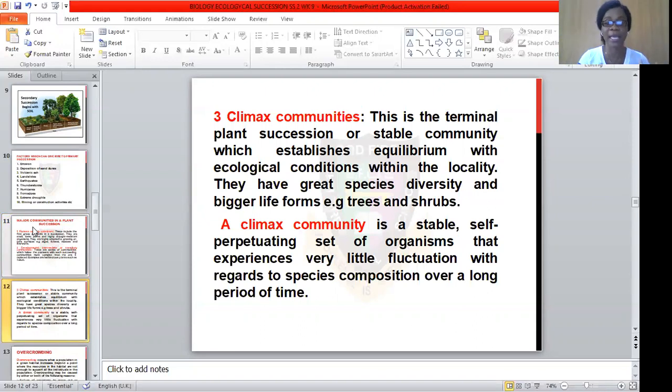all that community, you know that a climax community, or stable community, has been reached. And we have different species of plants and animals or organisms in such a climax community. Like I said earlier on, a community is a stable, self-perpetuating set of organisms that experiences very little fluctuation with regards to species composition over a long period of time.